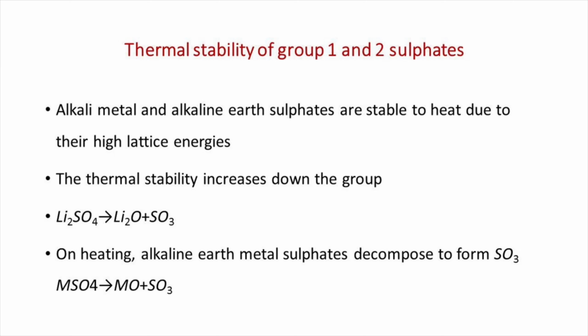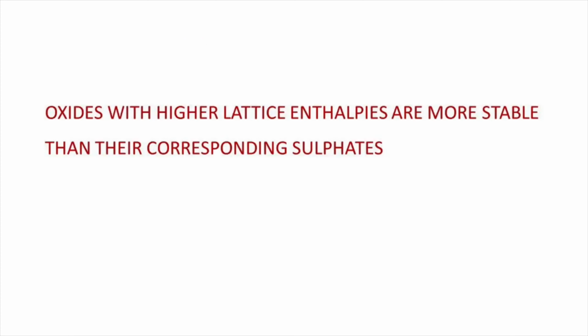The thermal stability increases down the group. For example, lithium sulfate decomposes to give lithium oxide and sulfur trioxide. On heating, alkaline earth metal sulfates decompose to form sulfur trioxide and metal oxide. Oxides with higher lattice enthalpies are more stable than their corresponding sulfates. This is the reason for the decomposition of sulfates into oxides.